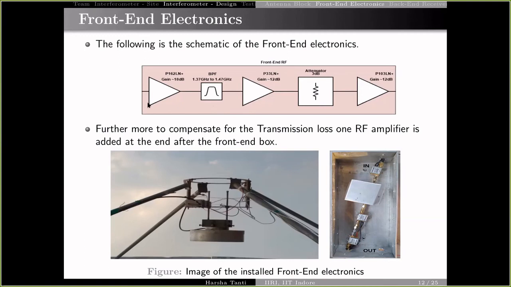This side is the input of it, and this side is the output. The picture over here shows the assembly of the antenna feed and the front end near the antenna feed, and this picture shows the actual arrangement of the front end.